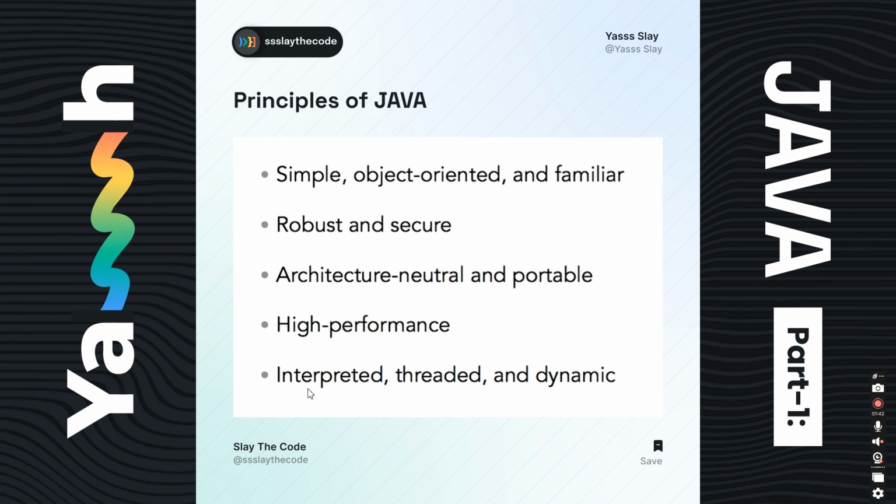Now, interpreted means it converts our code into binary. That is why it's a very secure language. Threaded, I will guide you through in upcoming videos. And dynamic means we can get user inputs, we can update our variables, methods. So Java is a dynamic language.